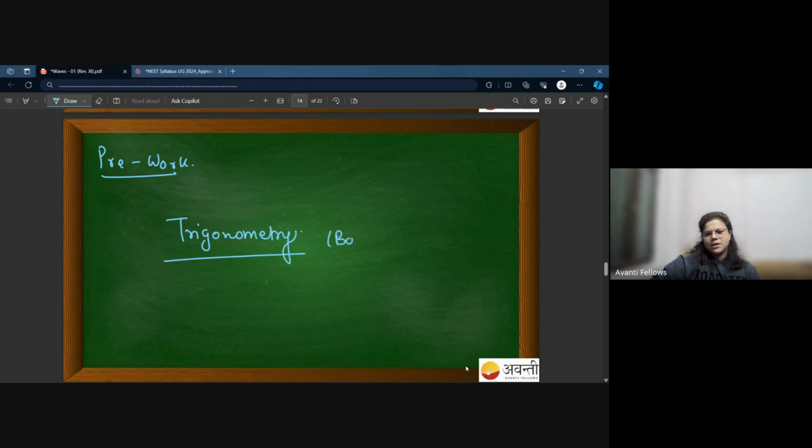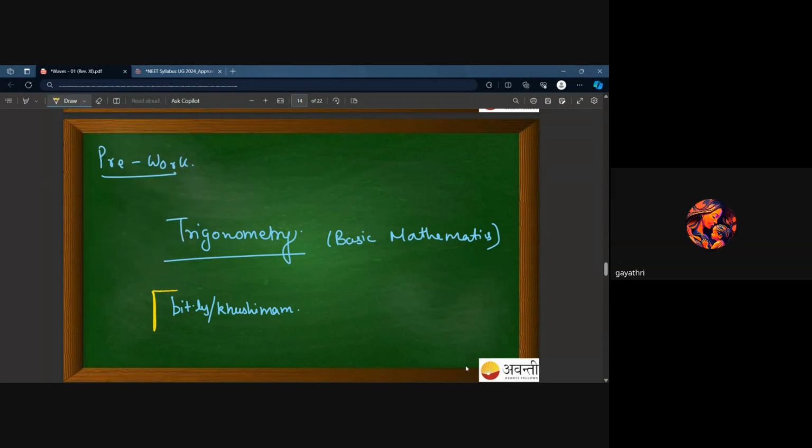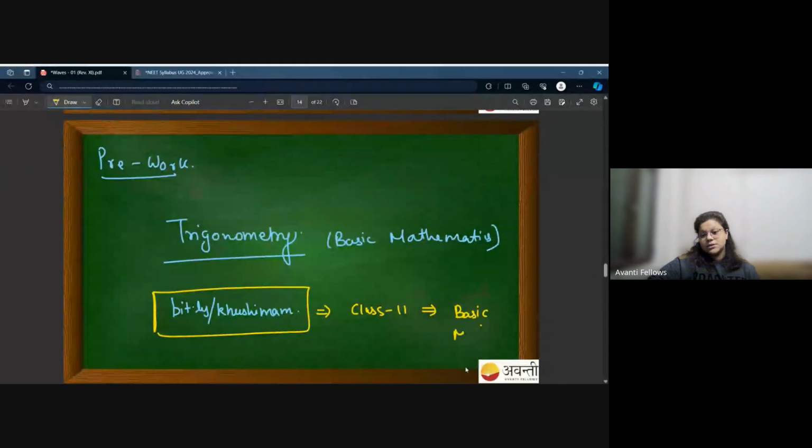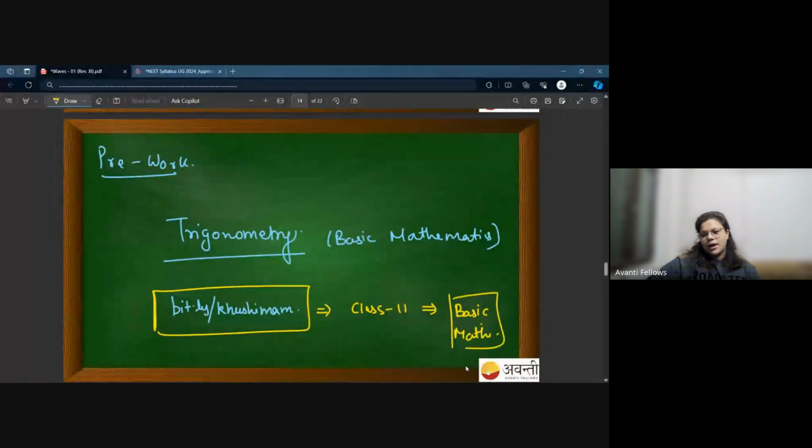The basic mathematics. And if you don't know how to do that, ye kitna karna hai, so let me help you. You know na that bit.ly sheet that I gave you, bit.ly/Khushi ma'am? Yes, ma'am. Okay. Click on this one. Go in class 11th wala tab. Go for basic mathematics. That is first chapter that I taught in this session, mathematics. And go for trigonometry. सिर्फ एक lecture है trigonometry का, I guess. Just completed.